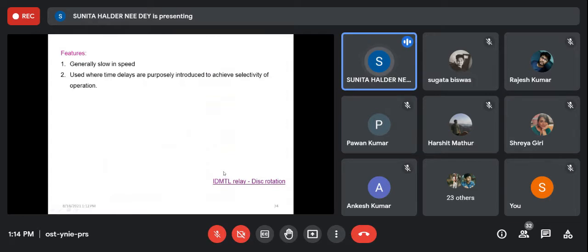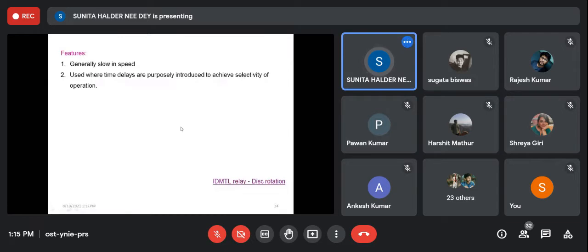Purposefully, we can impose time delay in this type of relay, and that is also important. If we can impose time delay, then only we can discriminate one operation of one relay from another. Say if we want to operate one relay as primary relay and one similar relay as the backup relay, then the backup relay should operate some time later than the primary relay. So there should be some provision so that you can provide time delay for the second relay. That is possible for this type of relay.